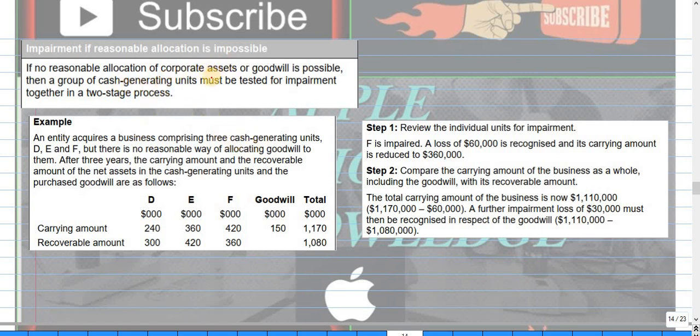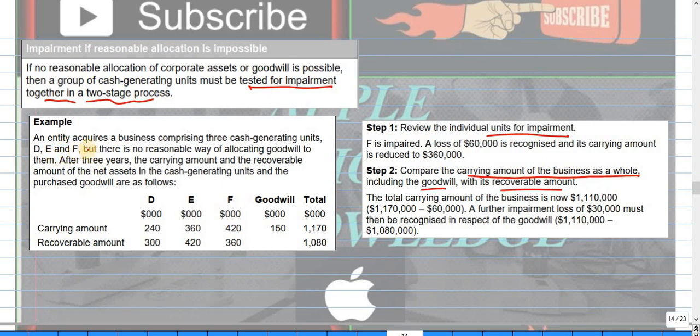Here we have other things as impairment. If a reasonable allocation is not possible, then you will go for corporate assets like head office, building, research centers, and goodwill allocation is not possible. Then the cash generating unit must be tested for impairment together in 2 stages. The first stage you will review the individual unit for impairment, and the second is comparing the carrying amount of the business as a whole, including the goodwill, with its recoverable amount.